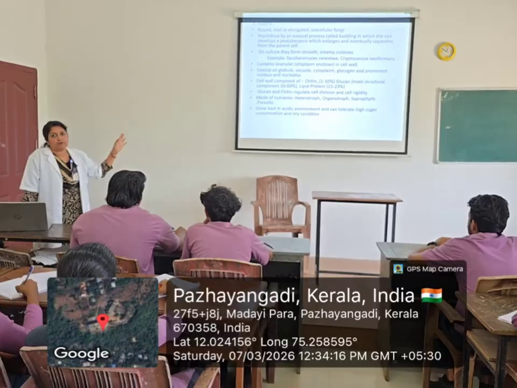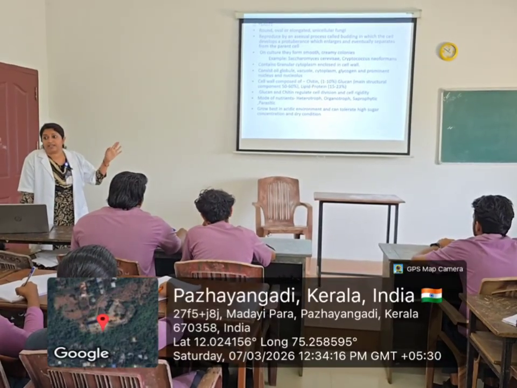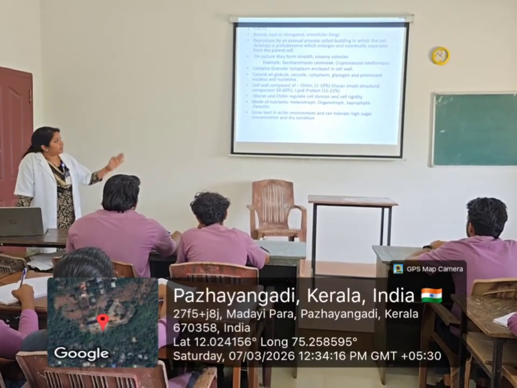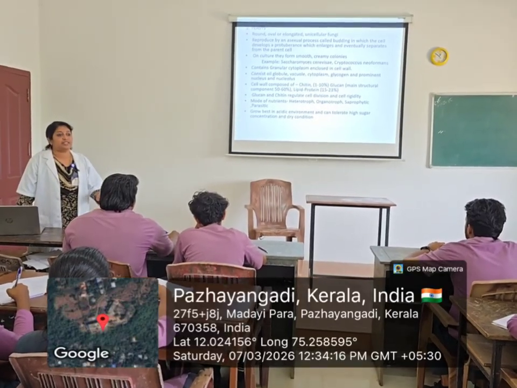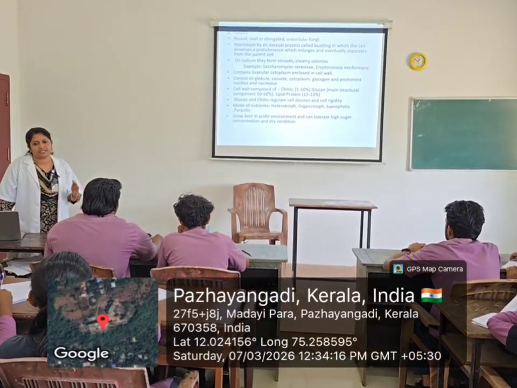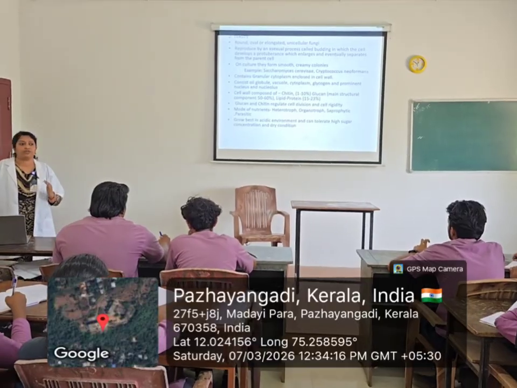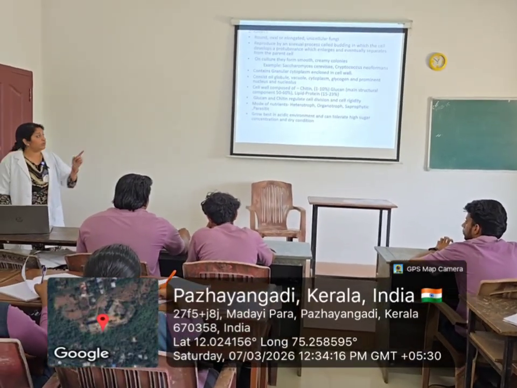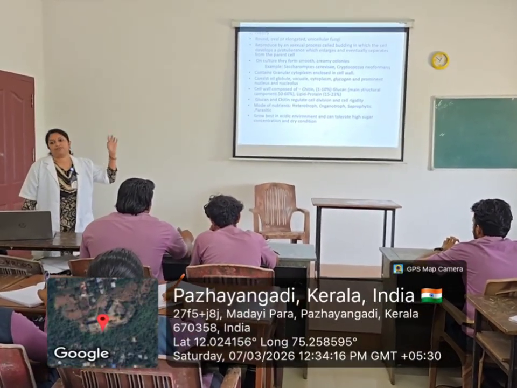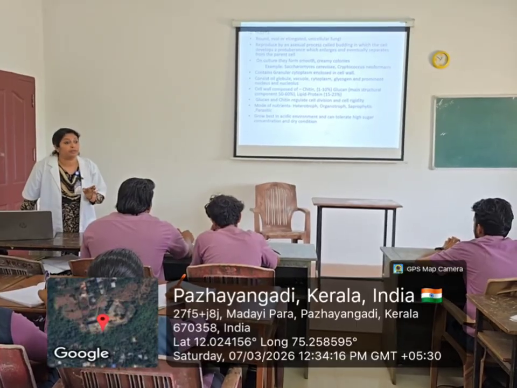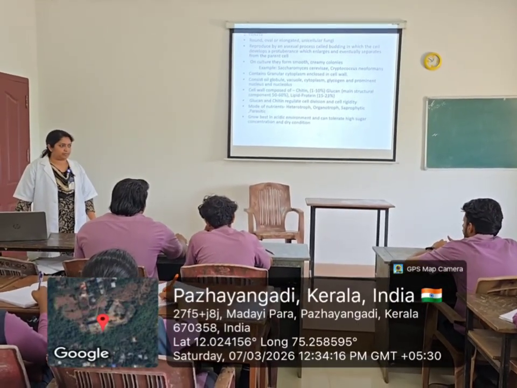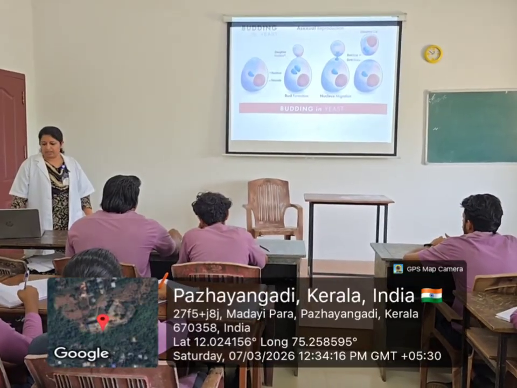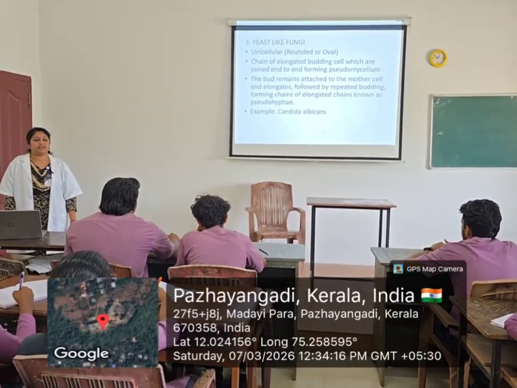This type of organism grows best in an acidic environment and highly tolerates high sugar concentration. If carbohydrate or sugar is present, you can see rapid growth of yeast. So for the cultivation of yeast organisms, you have to maintain an acidic pH, that is 5.5.